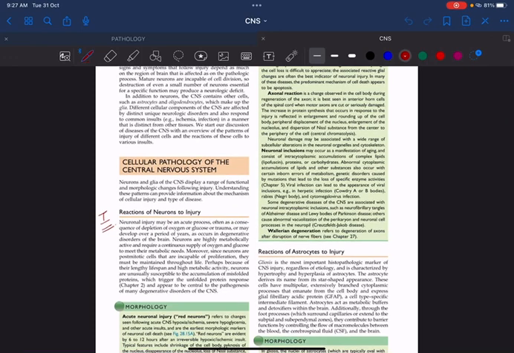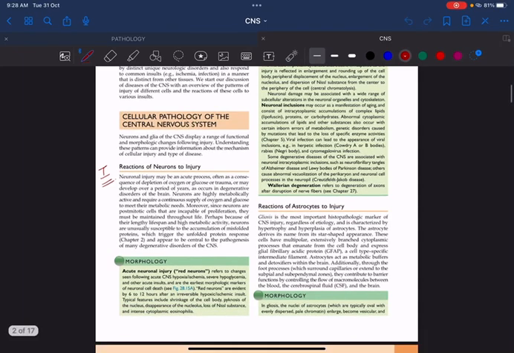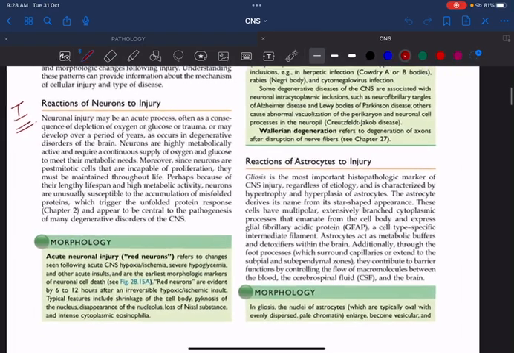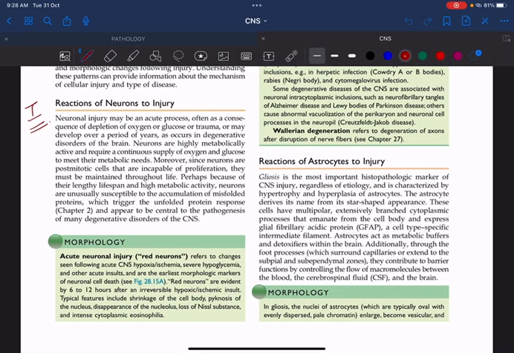Whenever there is an assault to the central nervous system, our body will adapt. These adaptations can be histopathologically detected. What are those reactions? The reactions of neurons to injury. Generally, the reactions of the central nervous system to injury can be classified as reactions of neurons and reactions of our glial cells. We have different types of glial cells, right? Out of that, first is reactions of neurons to injury. Just remember the salient points. Just understand what it is and write as per your own.